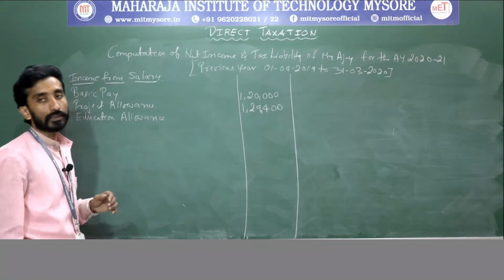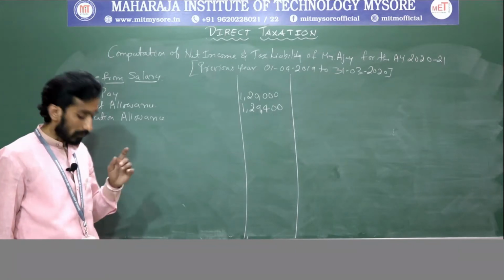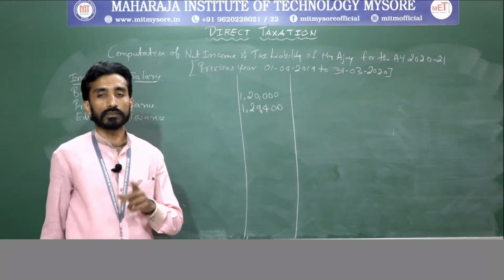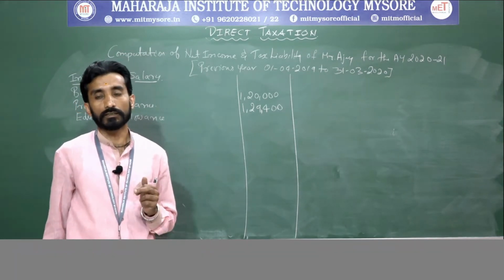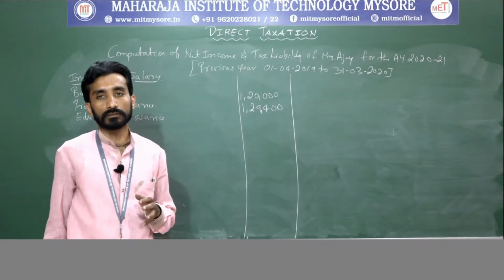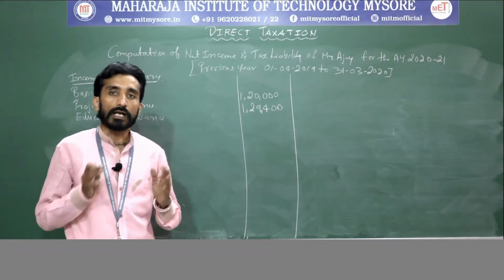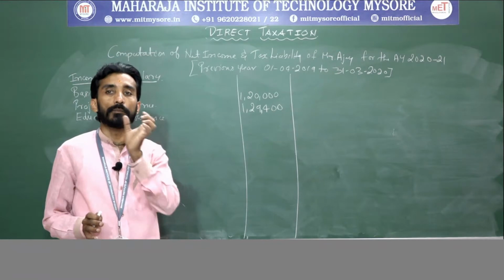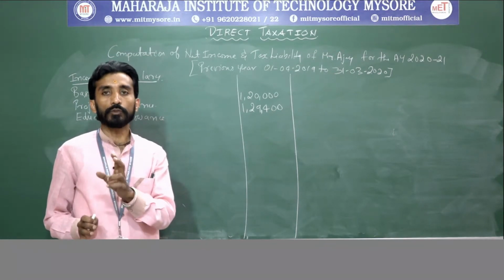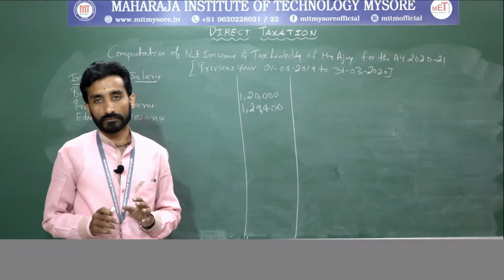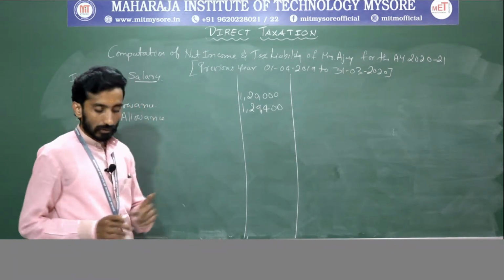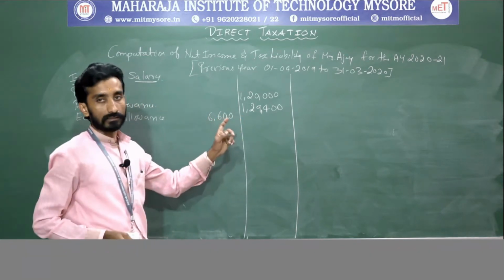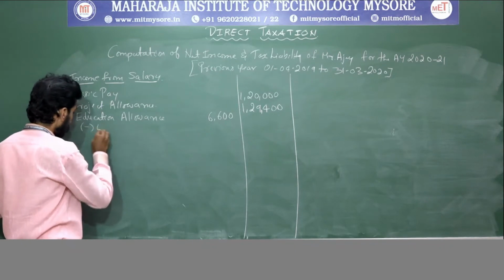One thing we need to note here is education allowance has been given with respect to 3 children, one daughter and 2 sons. But as per the income tax norms, education allowance exemption is 100 per month per child, up to a maximum of 2 children. In this case, education allowance he has received is 6,600. Understanding?